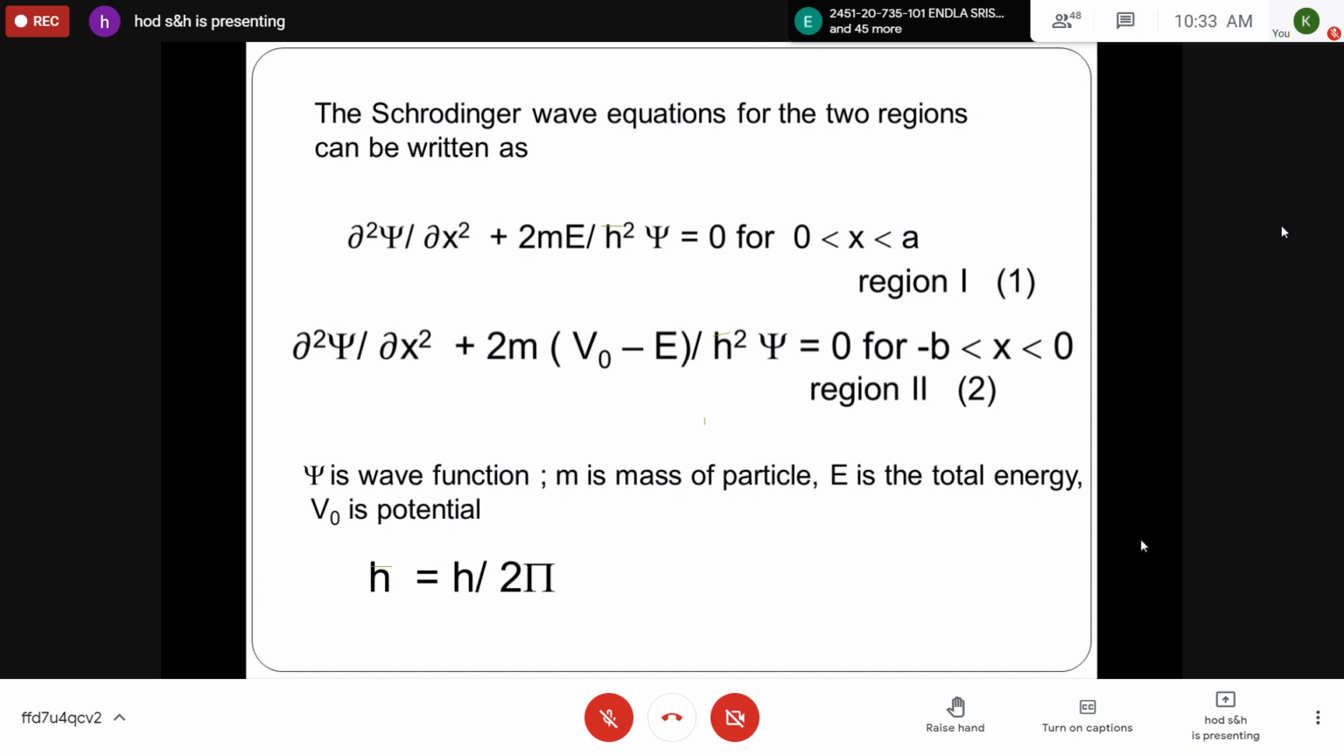Any doubt in this, students? This you take directly. In wave mechanics, from de Broglie's concept of matter waves, I will explain in detail, but for this session, you take these two expressions as they are. Note down these two.